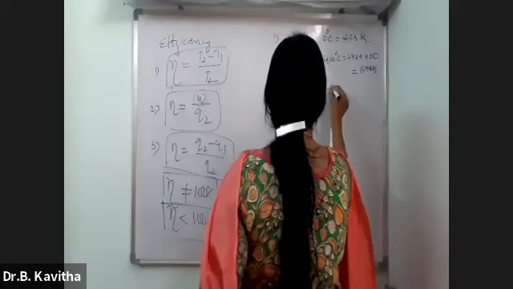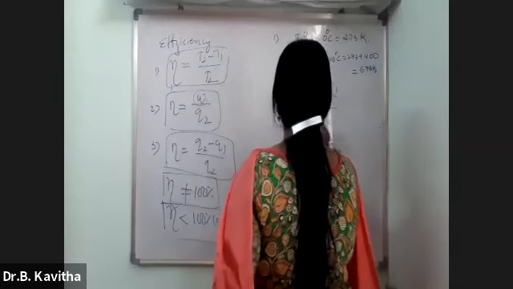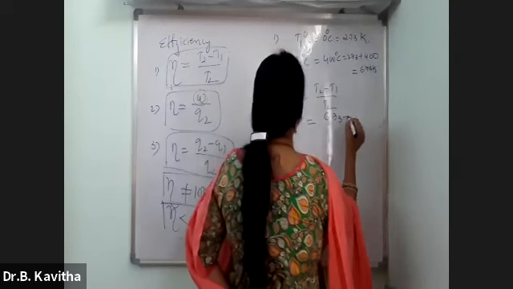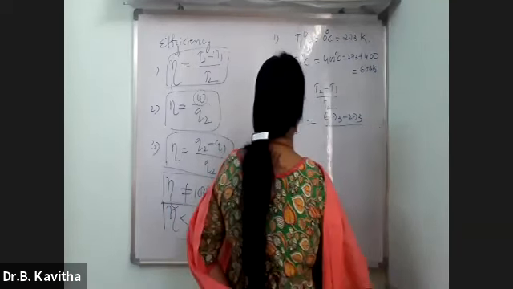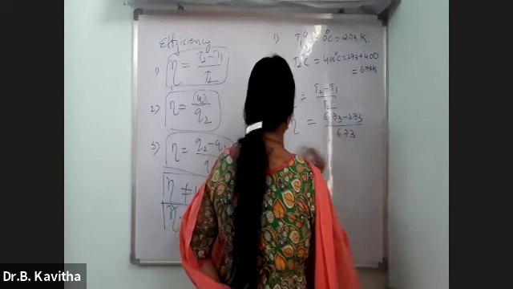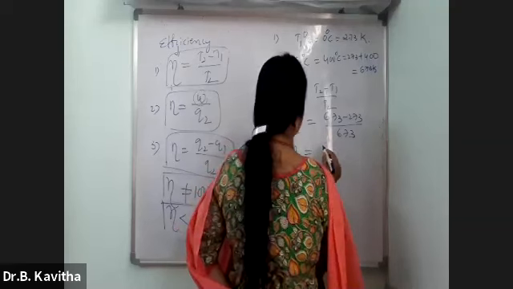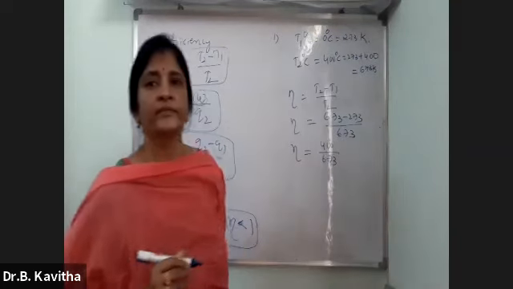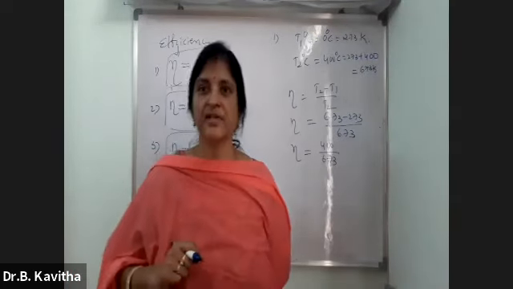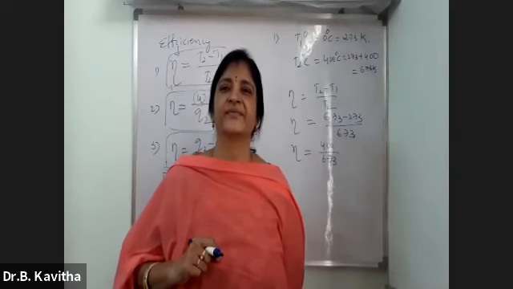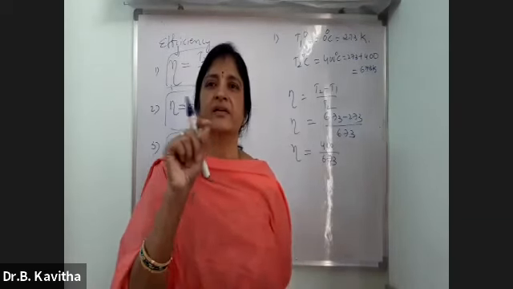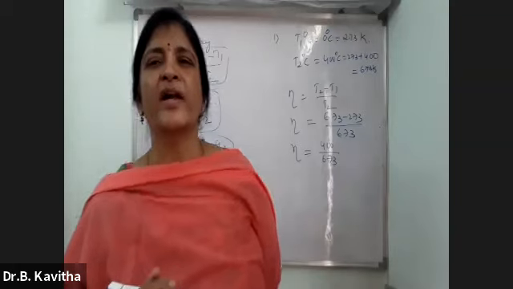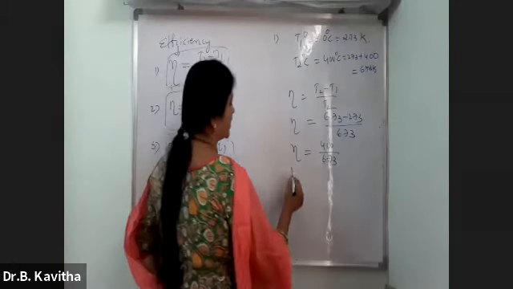So what is η? η is nothing but (T2 minus T1) by T2. So you can write here: η is equal to (673 minus 273) by 673. It is 400 by 673. Can anybody write the answer on the screen? 0.59, good.